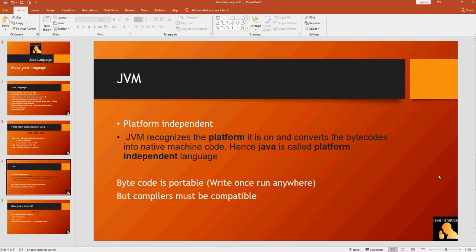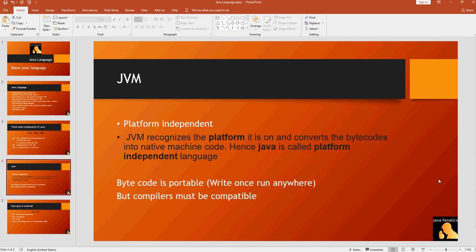So the JVM will take that bytecode which was generated from a Windows environment and execute it without any incompatibility issues. That is what we mean by saying the bytecode is portable. You write it on a Windows environment, you run it on a Linux or Mac OS. You write it on a Mac OS, you compile it on a Mac OS, you run it on a Windows or a Linux environment.